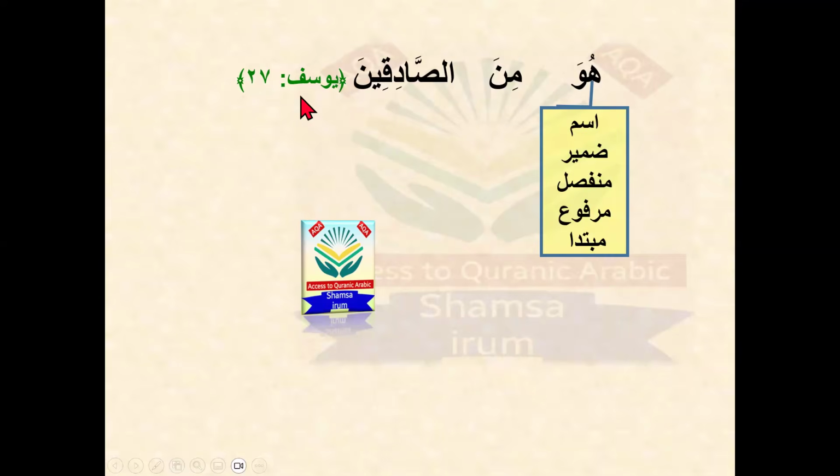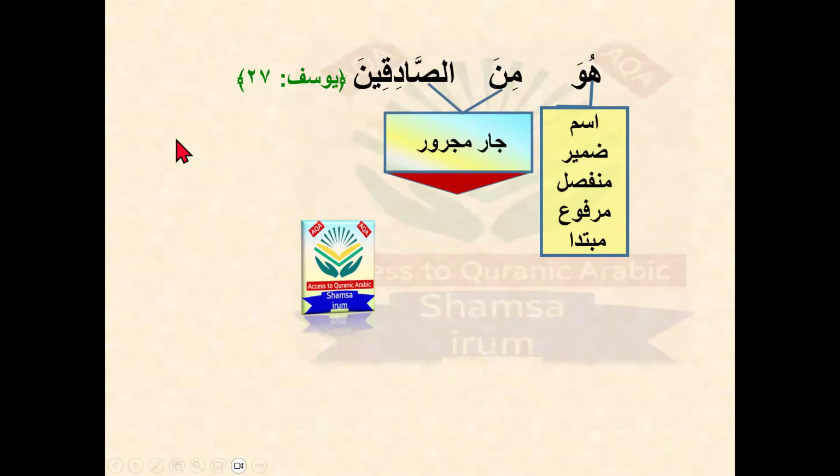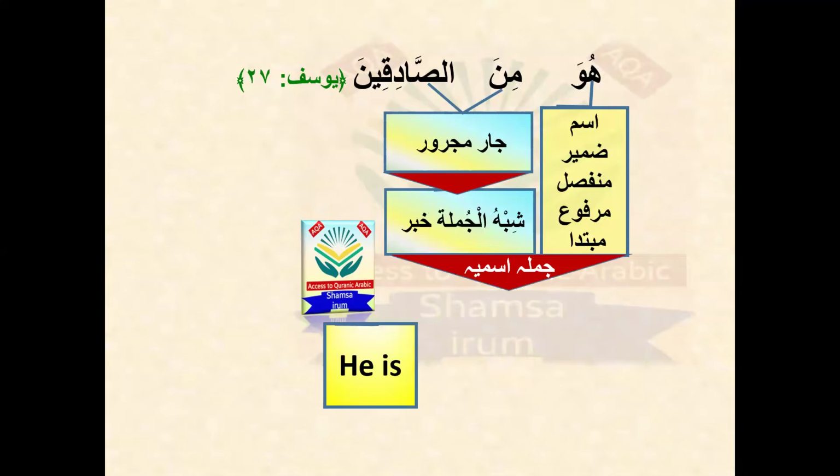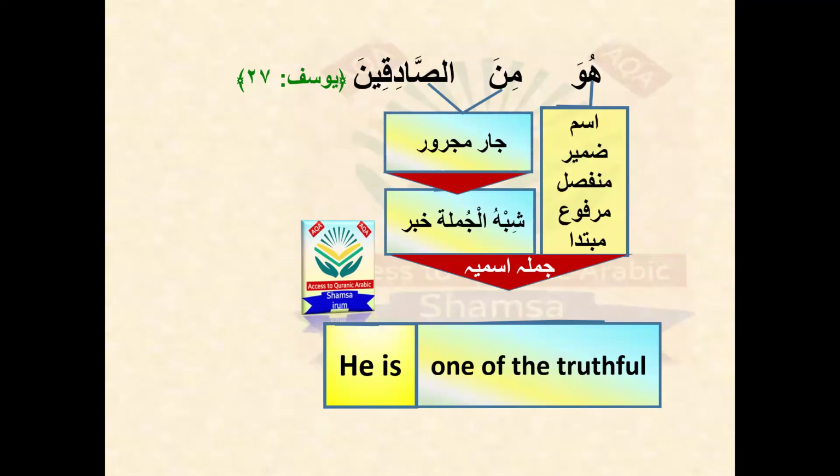There is no nominative noun here that can become a predicate. So it means the predicate is missing here. The predicate is not mentioned. In that case, if the predicate is not mentioned, the jar majroor will become a shibul jumla khabar. It will take the place of the khabar. Okay. So mubtada with shibul jumla khabar become a jumla ismiya. So the translation is, he is one of the truthful. Okay, he is from the truthful, or he is one of the truthful.